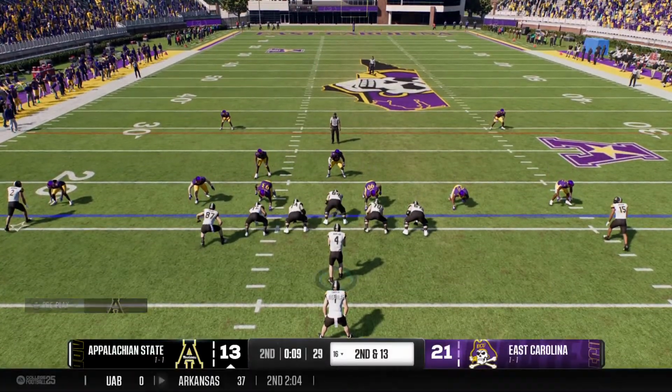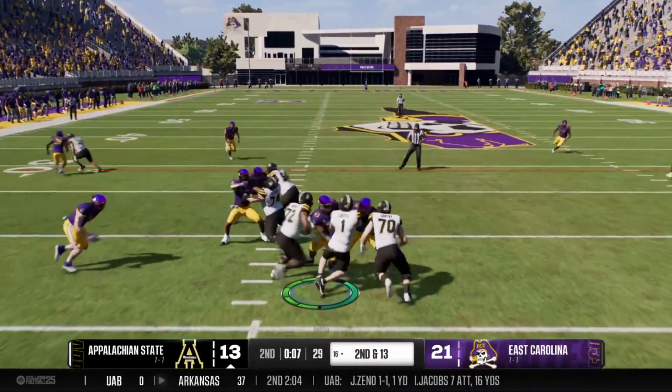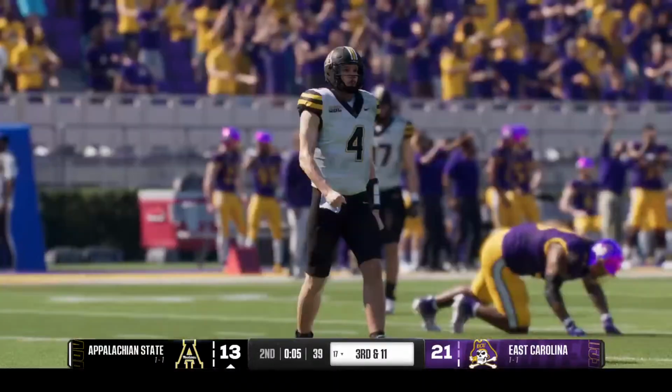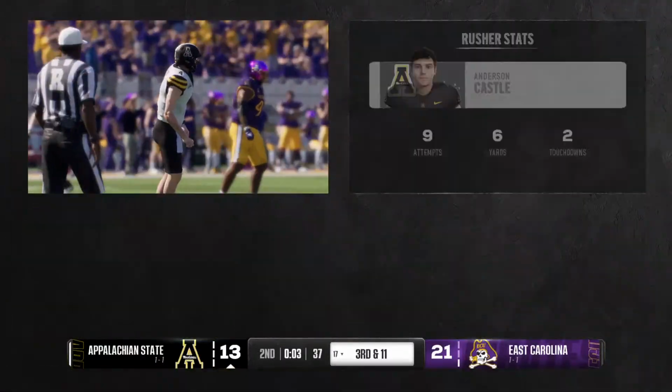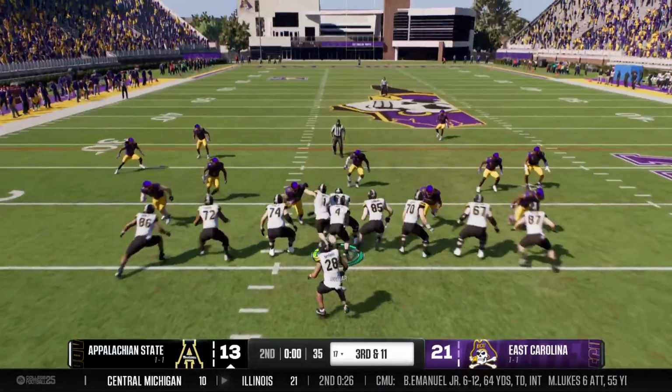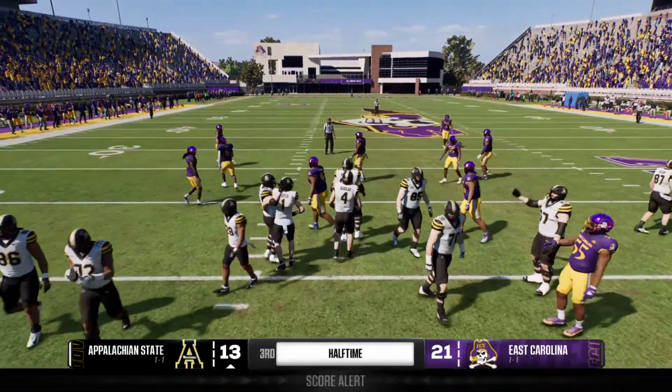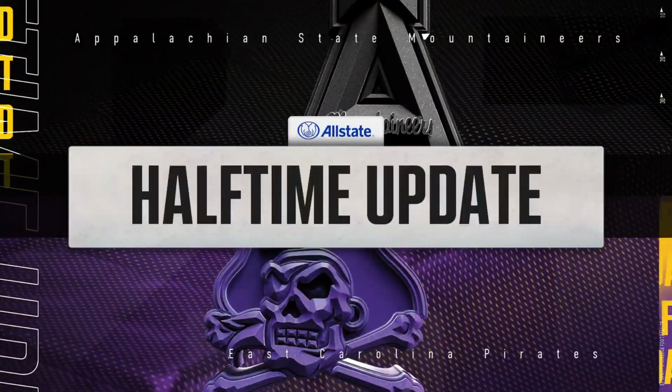Just a few seconds remaining here as they try to put something up before halftime. That's what you expect from a senior. Don't give them any extra yards. Great tackle there. Content with what they have, the quarterback takes a knee. That's the end of the second quarter.